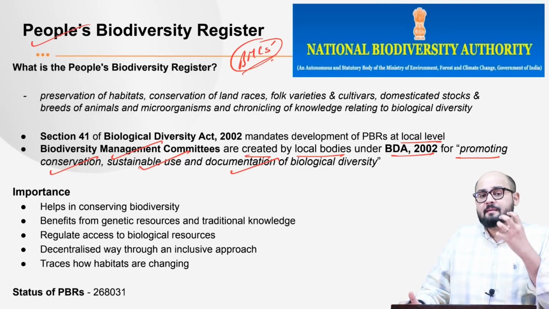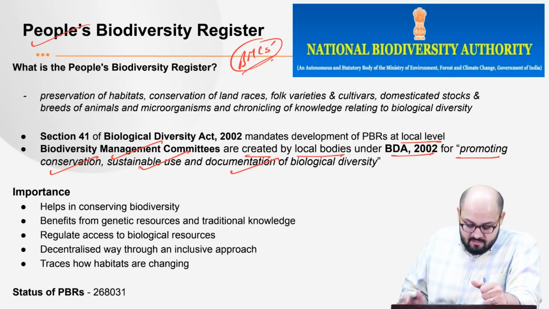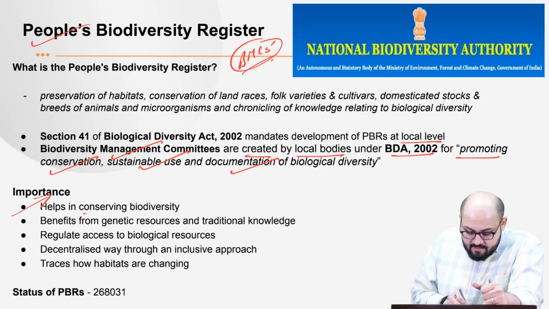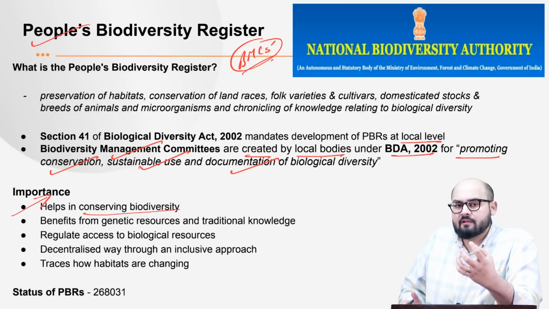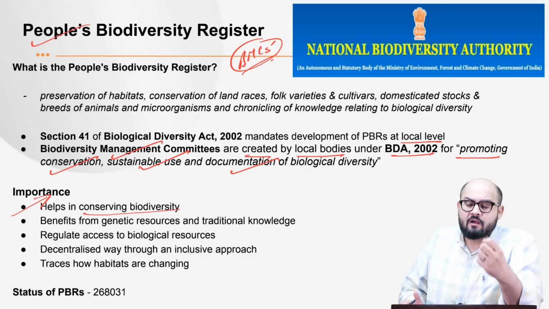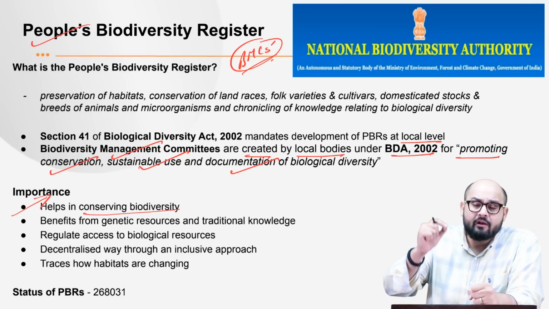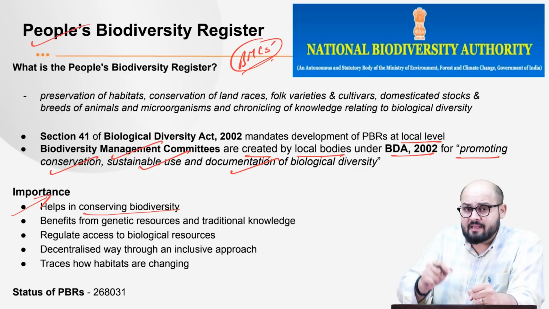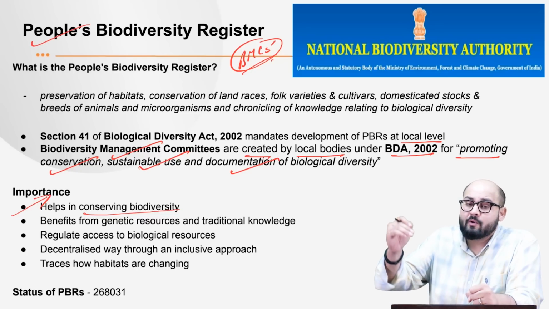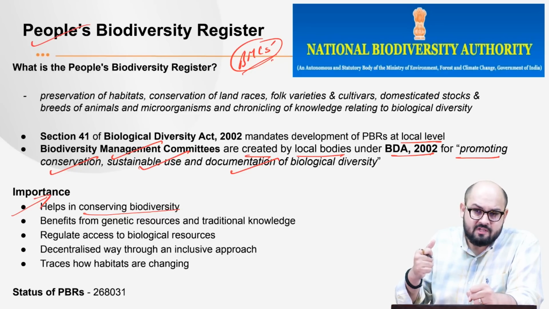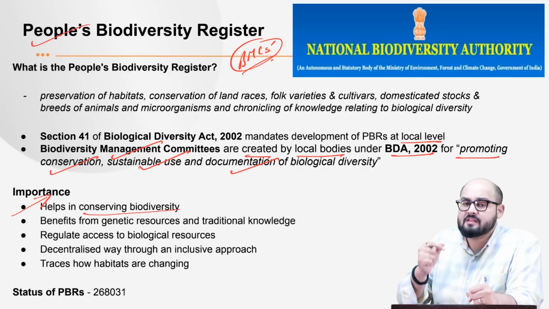Now, what is the importance of the People's Biodiversity Register? The first is it helps in conserving biodiversity. When you have the BMCs at the very local level, and they have a comprehensive record of the biodiversity available in that area, this can guide the policy actions. They can know that yes, the number of this species is coming down or the number of a particular species is going up. Let's say the invasive alien species, right? So it helps in proper policy formulation.